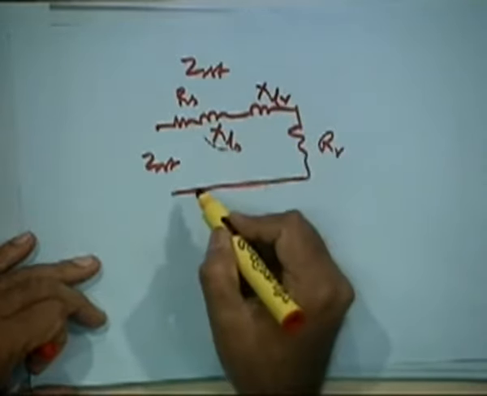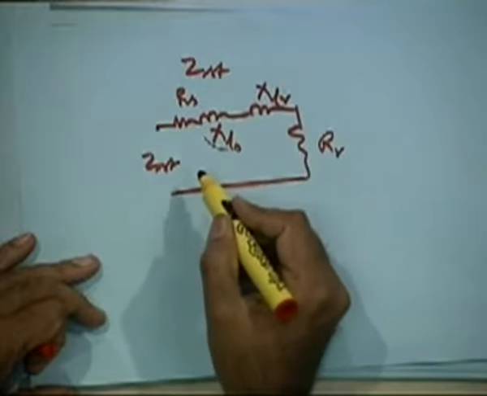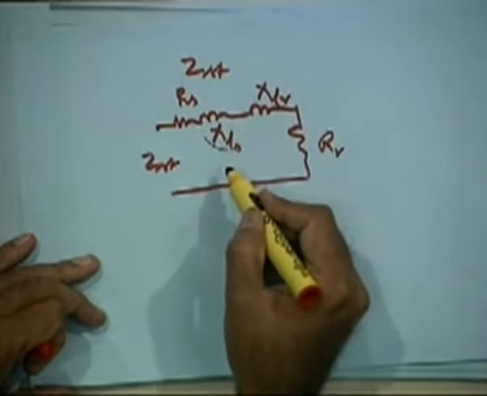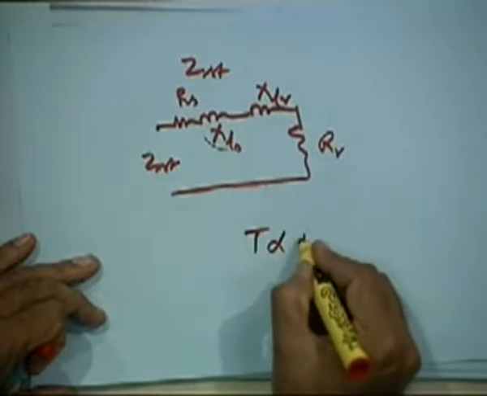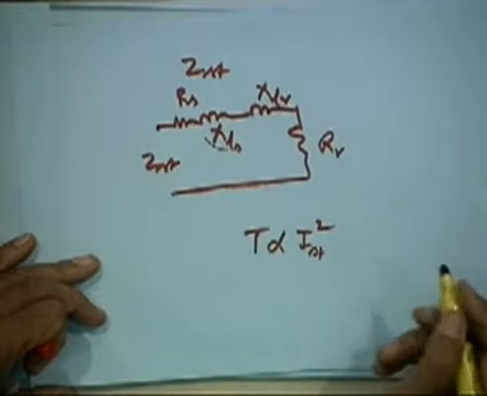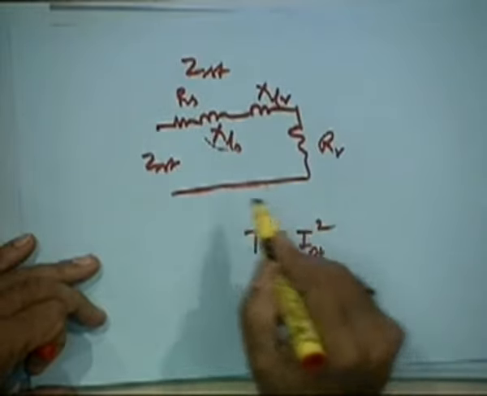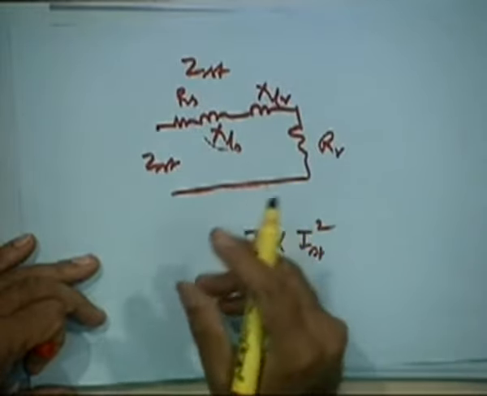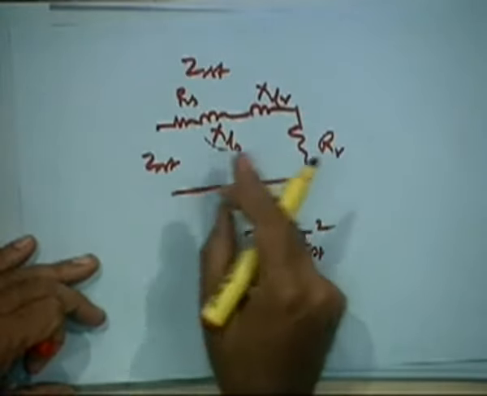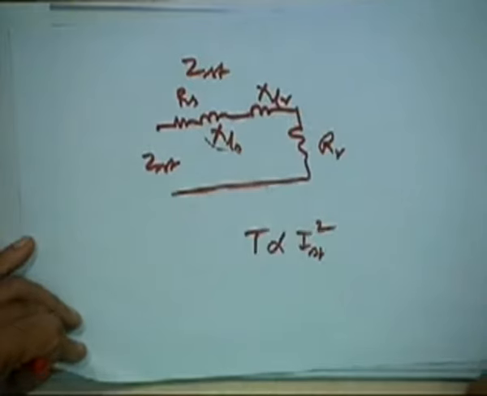It is the leakage reactance which decides the starting current and starting torque, because torque is proportional to I starting square, and RR by S is the same, because S is 1 here. Therefore, you must understand that if you increase the leakage reactance, starting current can be reduced. In fact, that is also one reason why you use them for high frequency motors, because that will have some filtering effect, but that is a little more detail.